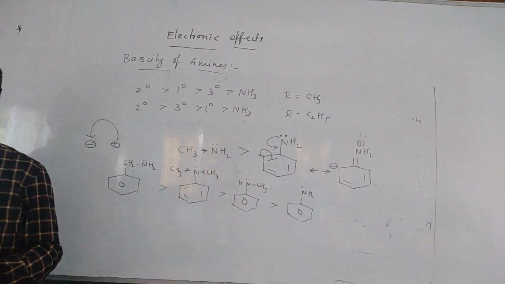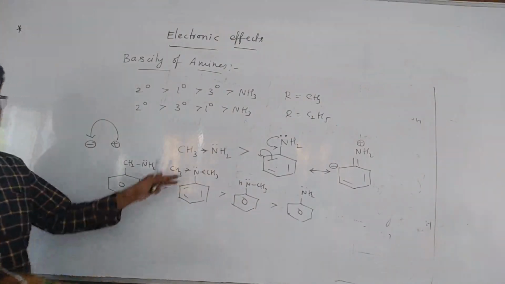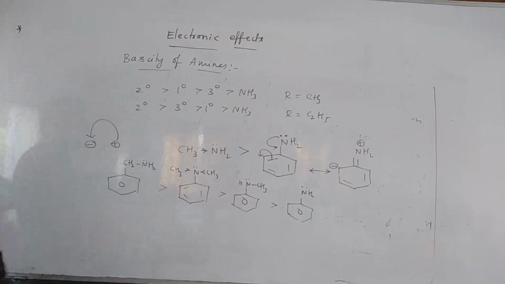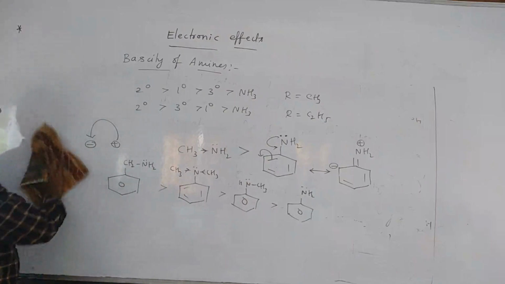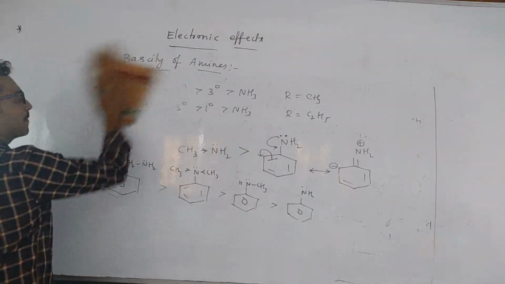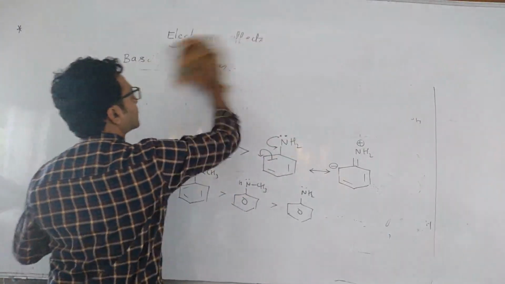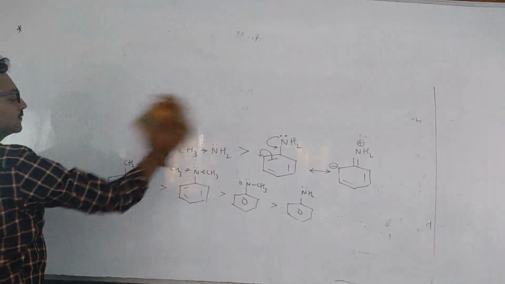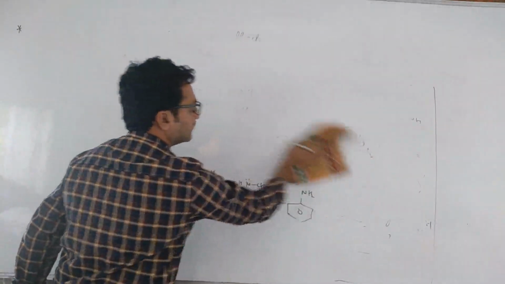Still we can do some more examples in the exercise. Basicity of amines, many examples are there. Acidity also, many examples are there. So the last factor in inductive effect is the reactivity of alcohols or acidity of alcohols. Understood?